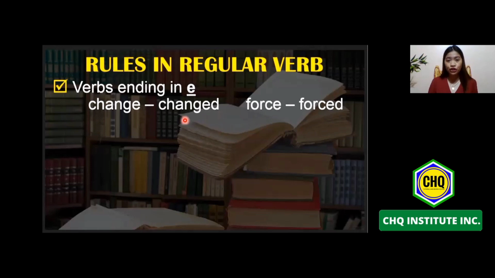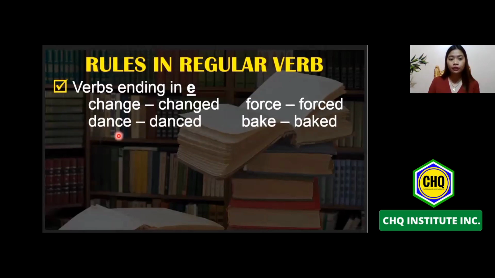So it became changed, which is now in the past tense. Now, force. Force ends with E, therefore we will just add D to make it forced. Next one, dance. So dance is in the present form. To make it in the past form, we need to add D. So we will have danced. And lastly, bake, which is again in the present form. And since it ends with E, therefore we added D and we will read it as baked, na nasa past tense na po.